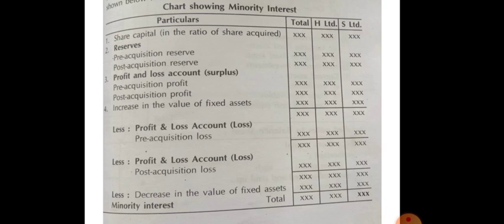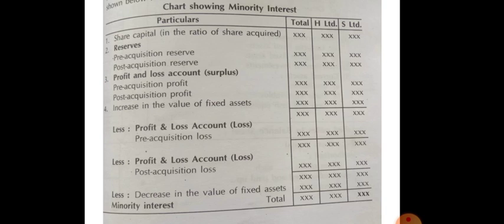In the chart showing minority interest particulars, they will give the totals, and you have to separate the holding company and the subsidiary company. Earlier in the exams we took H Limited and S Limited, where H Limited is the holding company and S Limited is the subsidiary company. Like this we have to calculate share capital in the ratio of shares acquired, pre-acquisition reserve and post-acquisition reserve.